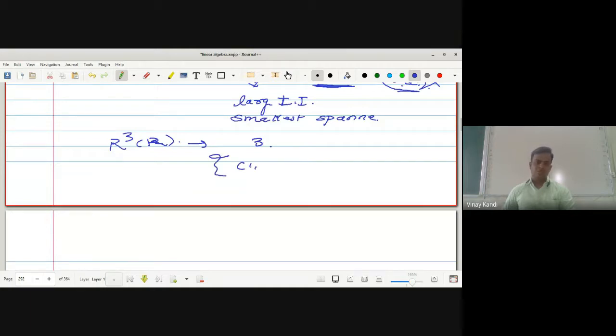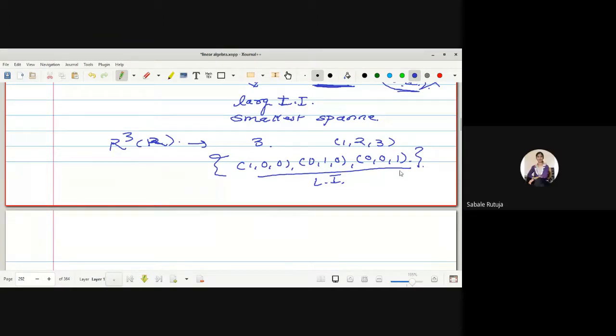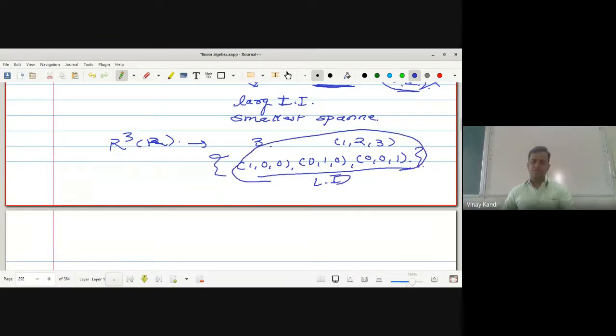What is 1, 0, 0? The standard order: 0, 1, 0, 0, 0, 1. These are three linearly independent vectors. If we add one more vector to this one, any vector like 1, 2, 3, then how will this set be? Linearly dependent. This set will be dependent. That's why the basis is the largest independent set.